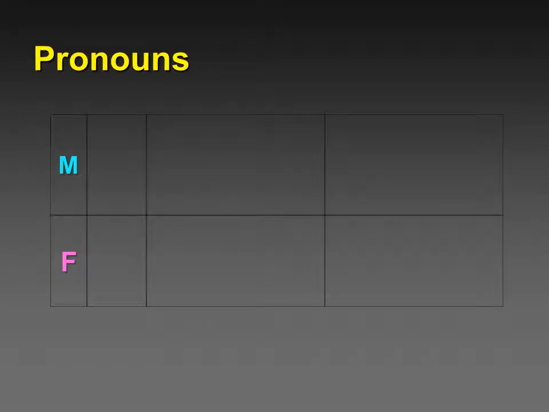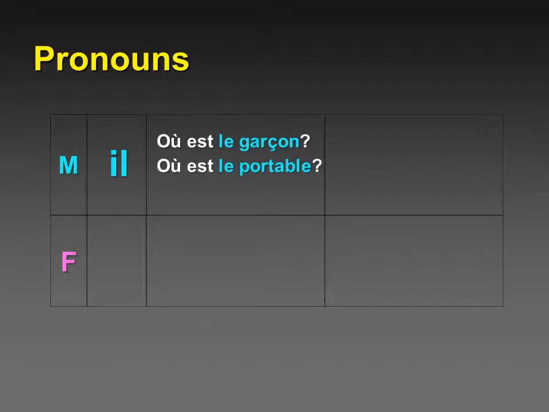Pronouns. This is again at the bottom of page 153. The masculine pronoun il. Où est le garçon? Où est le portable? To respond to those, we would use il. Il est en classe for the boy, or il est sur la table for the portable. Sorry, for the cell phone.